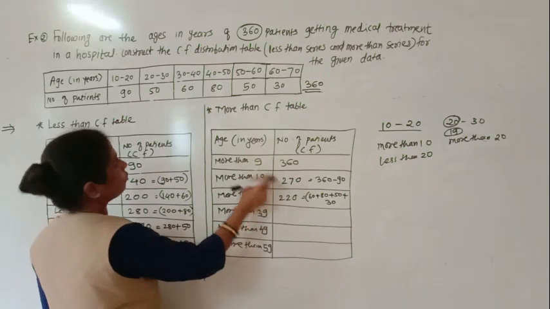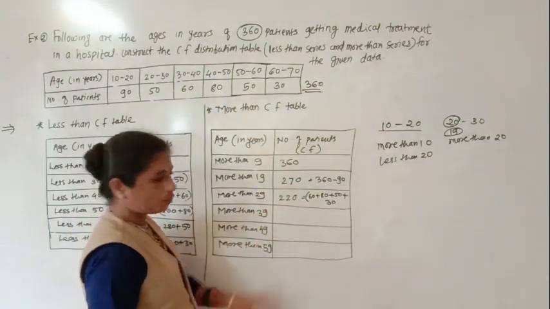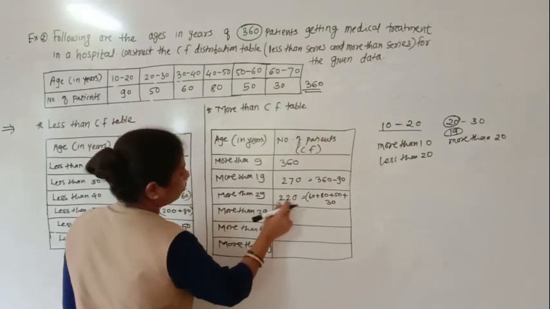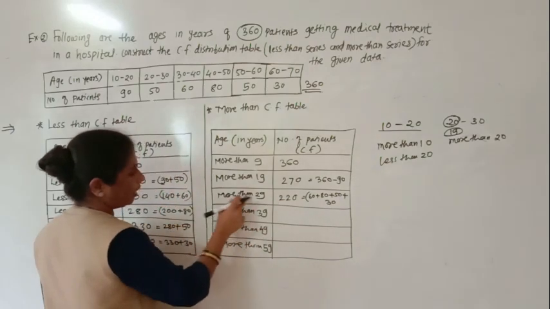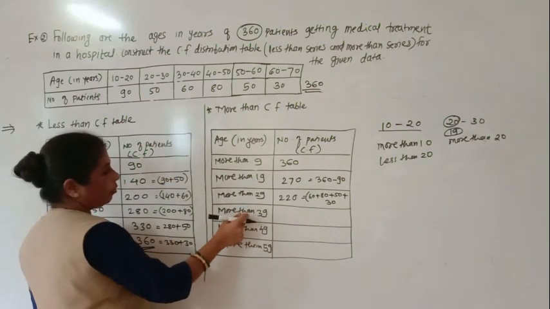Now here next, more than 39. For this, in the second step also you can do this plus this plus this, up till this. You will get 270. Okay. And 220 are of the more than 29. So how many patients are there? 220. Then here more than 39.